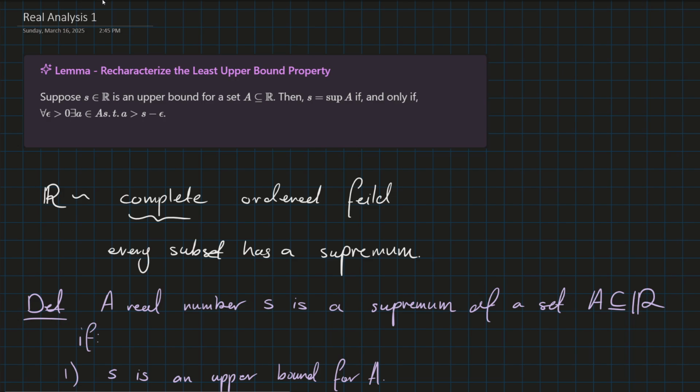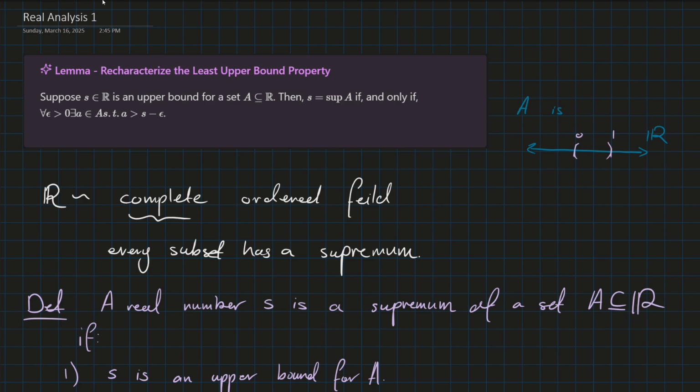So we have our interval, right? Let's just think of our A as an interval. Okay, so A is not necessarily an interval, but let's just think of it for this example. So here's our real number line, and then we think of our interval maybe as being from 0 to 1. It could be the open interval 0 to 1.